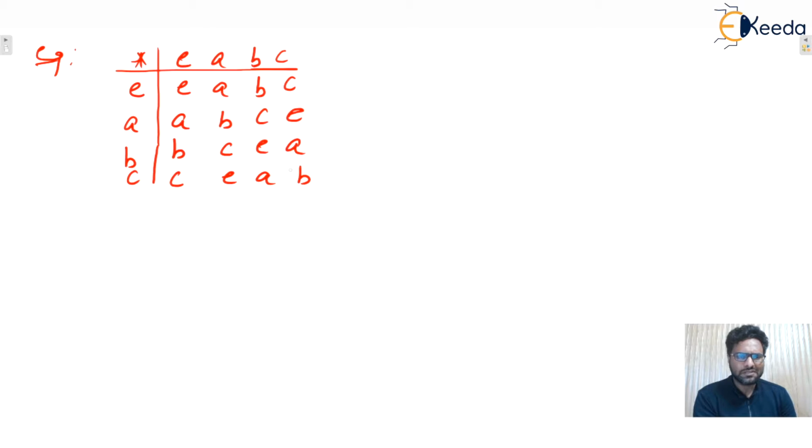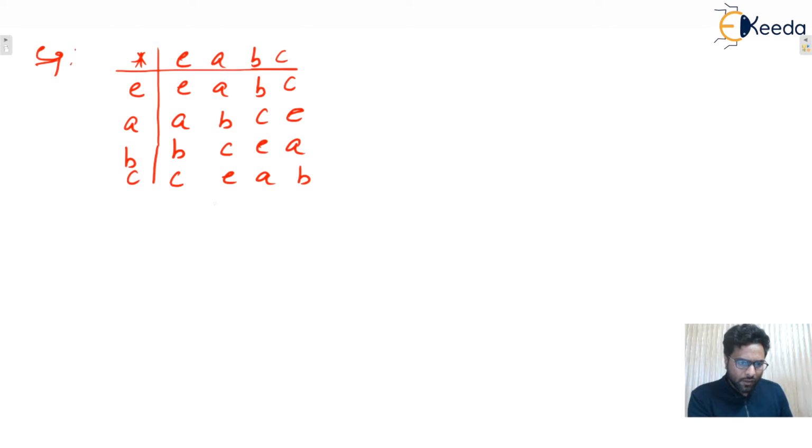I already discussed this example many times. Now we'll see whether this one is cyclic or not. First of all, the algebraic structure must be a group. After that, we'll see whether it is cyclic. Whenever a question asks whether an algebraic structure is a cyclic group, first check that it is a group, then check whether it is cyclic. If the group is given to you, we can check directly whether it is cyclic.